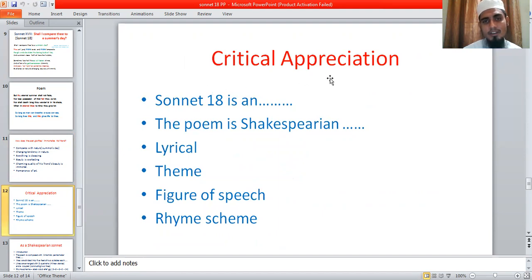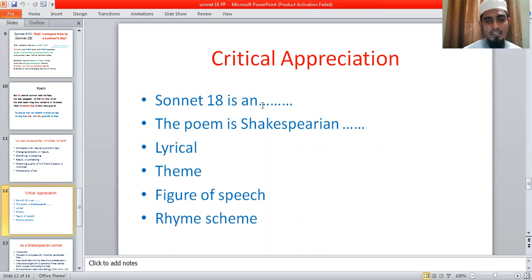In the same way, for critical appreciation, you can make an introduction that Sonnet 18 is the finest example of a sonnet by William Shakespeare. It is a complete sonnet. It is a fantastic sonnet where Shakespeare glorifies his friend's beauty. So this sonnet maintains all the qualities of a Shakespearean sonnet. In this way, you can give an introduction, and then you can explain the stanzas.